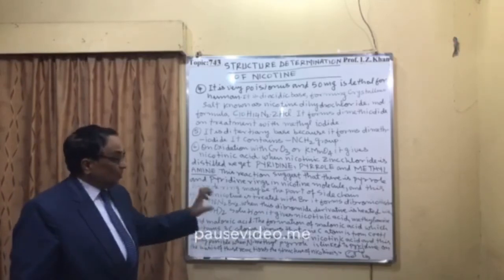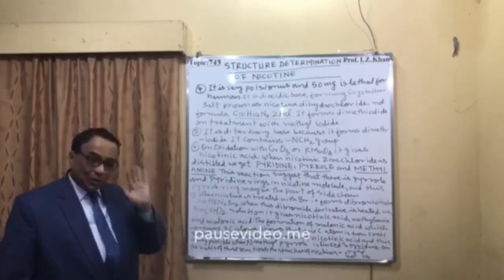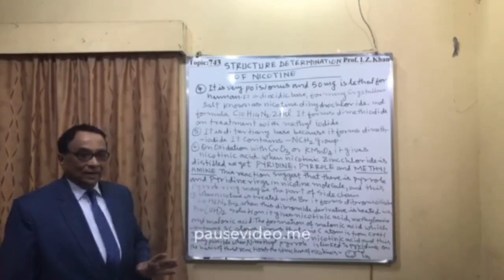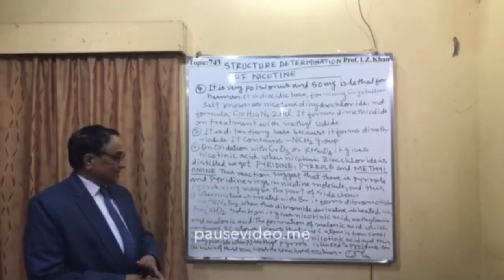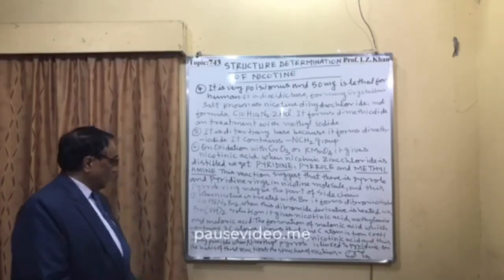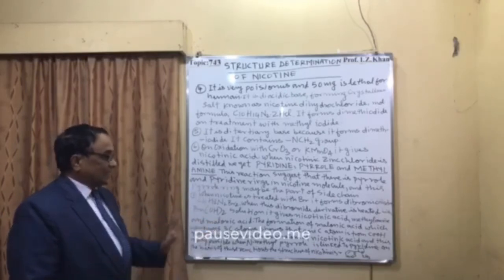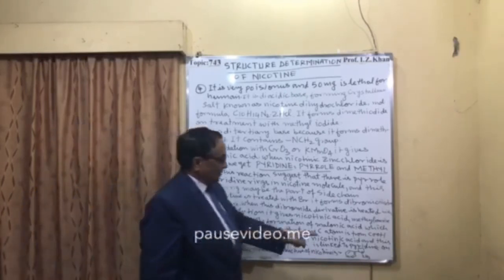So this malonic acid formation, which contains 3 carbons, is only possible when the pyridine is linked with the pyrrole nucleus. On the basis of these reactions, the structure of nicotine is given as follows here.